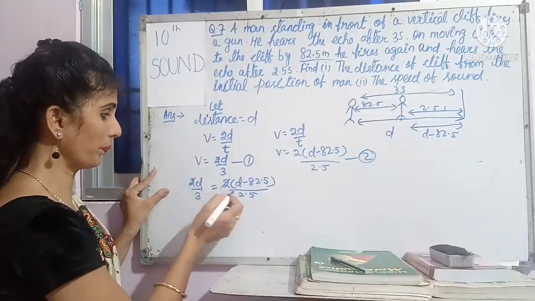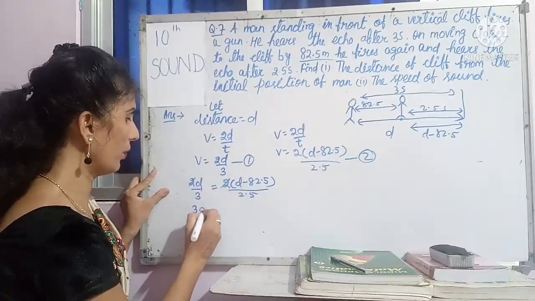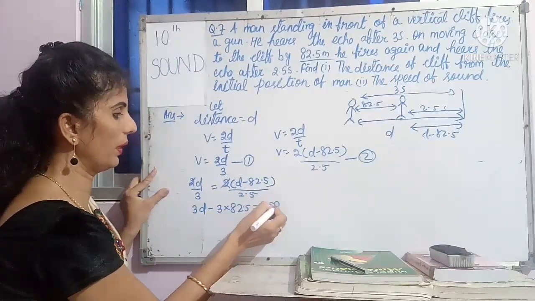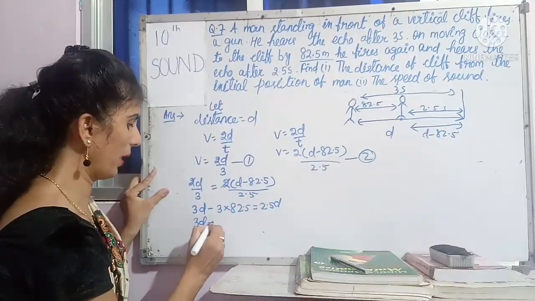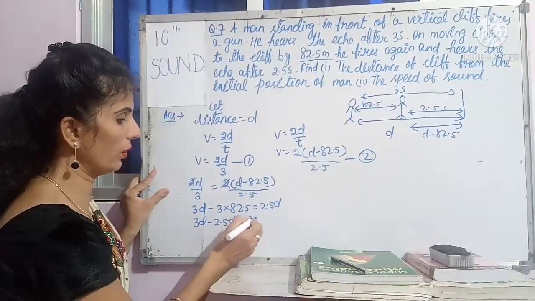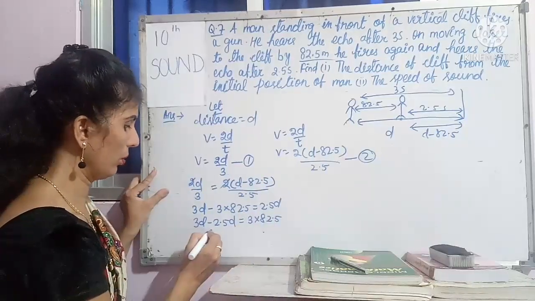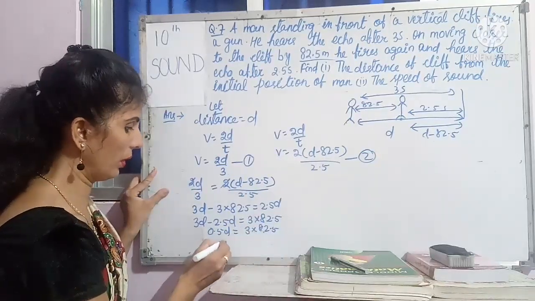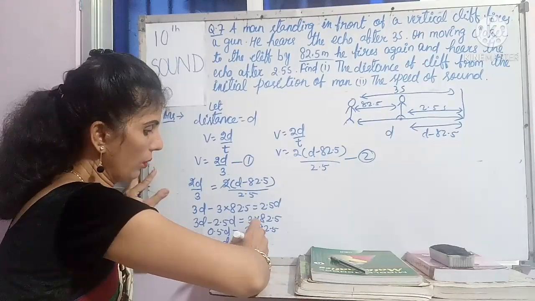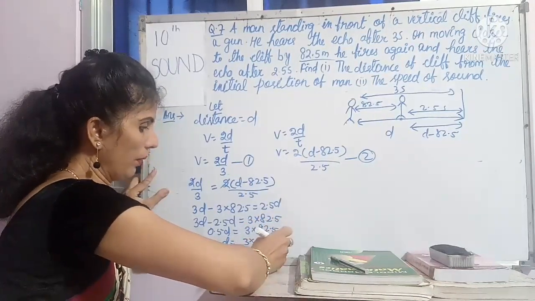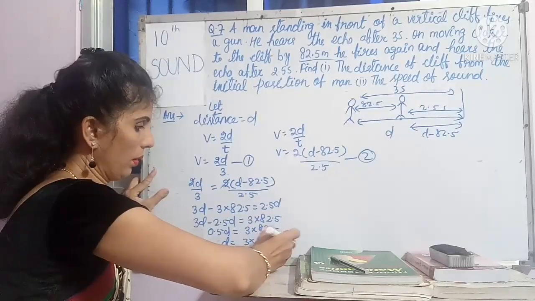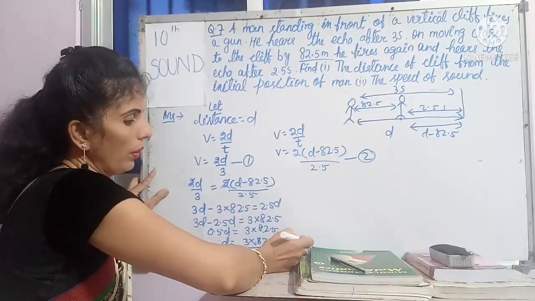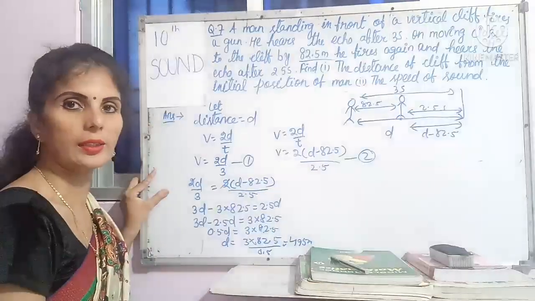You can cut 2 here. By doing the cross multiplication, you will get 3D minus 3 into 82.5 is equal to 2.5D. Now bring this to this side. 3D minus 2.5D is equal to 3 into 82.5. Now 0.5D is equal to 3 into 82.5. Now D is equal to 3 into 82.5 divided by 0.5. So by calculating you will get 495 meter. This is the distance.